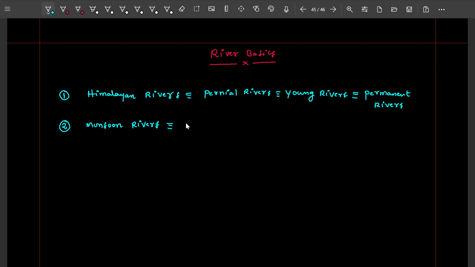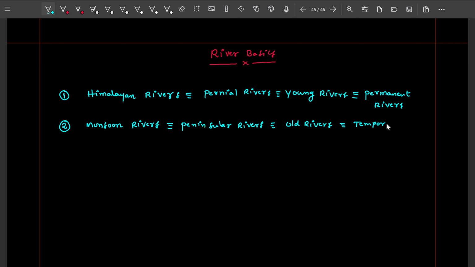Temporary or peninsular rivers. Peninsular rivers. Okay, and these are also called what? Old rivers, and these are also called temporary rivers.